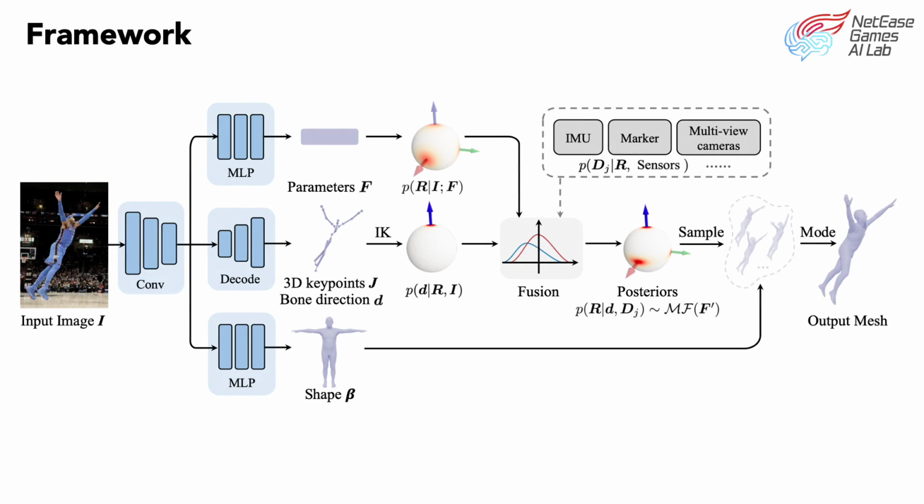Based on the derivation, we propose our framework. Given an input image, the multi-branch network predicts the prior matrix Fisher parameters f, the 3D key points j, and the SMPL shape parameters beta, respectively. The bone direction d calculated from j serves as the likelihood conditioned on 3D rotation. The posterior probability can be obtained based on Bayesian rules, which still follows the matrix Fisher distribution, but with different parameters and larger confidences. Observations from additional sensors can also be fused into the posterior probability in the same manner. The corresponding human mesh can then be recovered using the estimated rotation and shape.